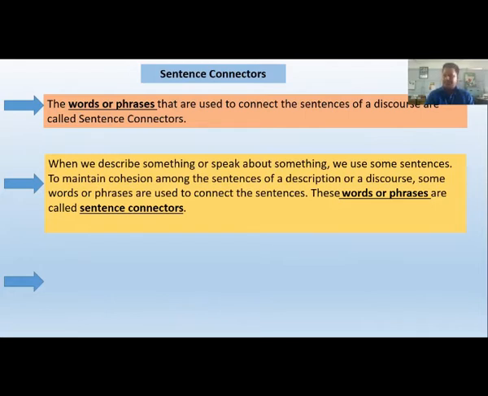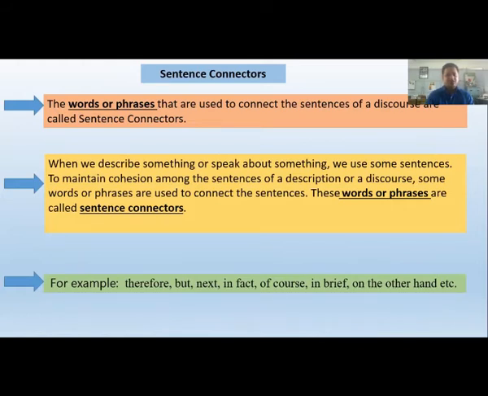So you see, when you describe something, when you talk about something, or when we write something, certainly we use some sentences. These words or phrases are called sentence connectors. So sentence connectors connect sentences. Sentence connectors are basically words or phrases.